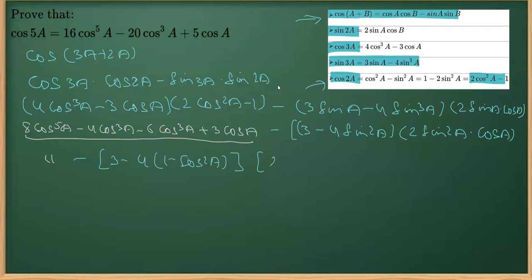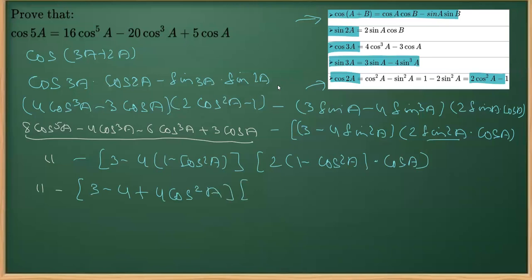Same we'll do on the other part, 2 into 1 minus cos square A, right? This sine square is 1 minus cos square A into cos A. Keeping this left part as it is, minus, now for some other simplification, just opening this bracket, minus 4 plus 4 times cos raised to the power 2, cos square A.